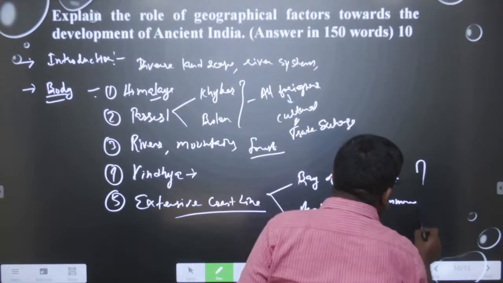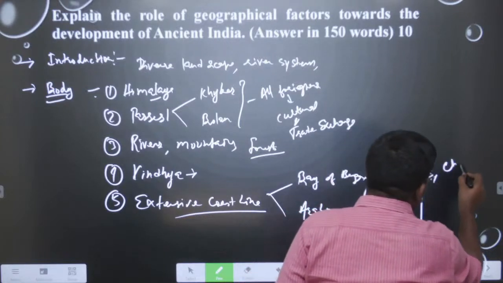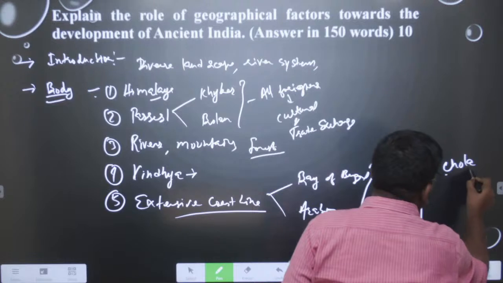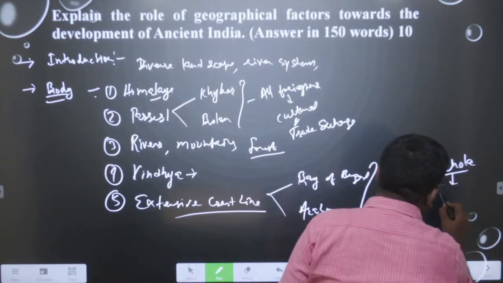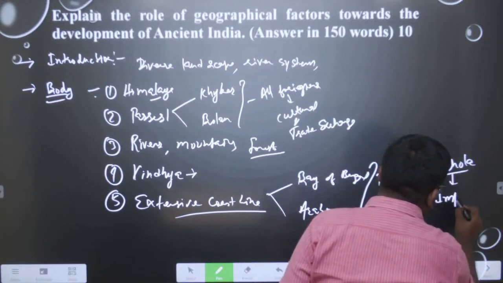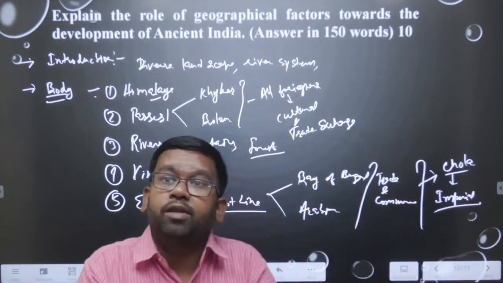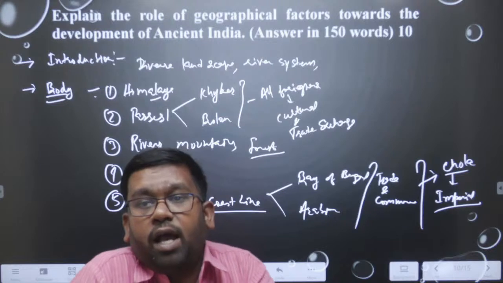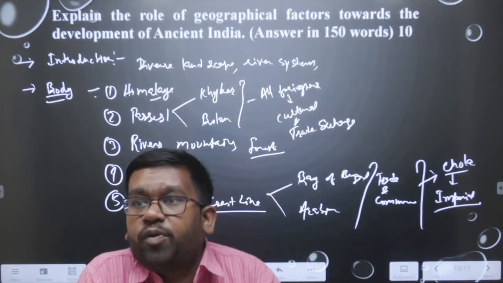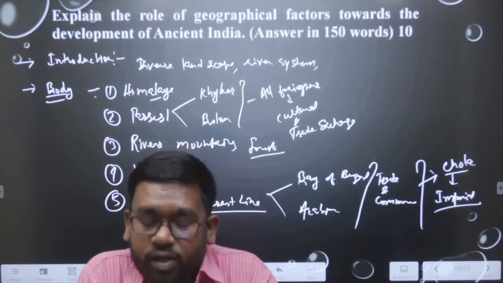If you talk about the Chola Empire, through the coastline only the Cholas became an imperial empire, because they had colonies in the Maldives, Sri Lanka, and Southeast Asia also. So, we should focus on these very important points.